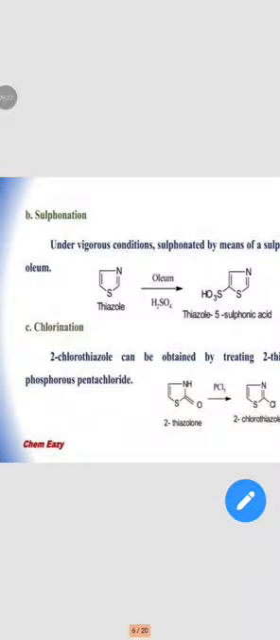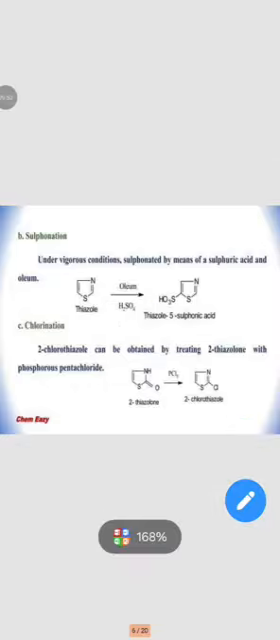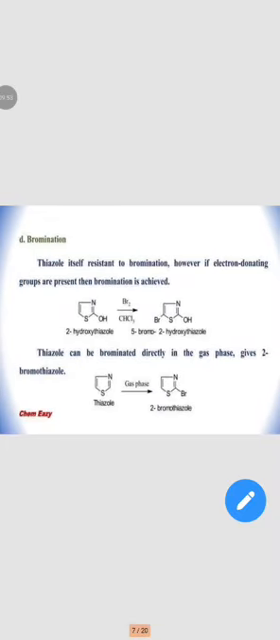Then the second one is sulfonation. In vigorous conditions, thiazole is reacted with concentrated sulfuric acid and oleum, and thiazole 5-sulfonic acid is obtained. Then chlorination: 2-chlorothiazole can be obtained when 2-thiazolone is reacted with phosphorus pentachloride.